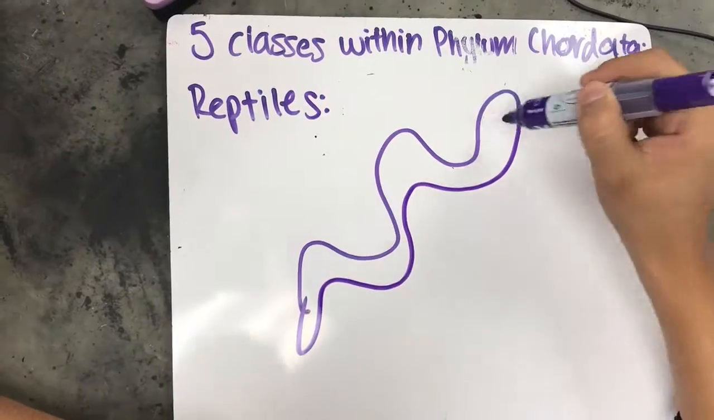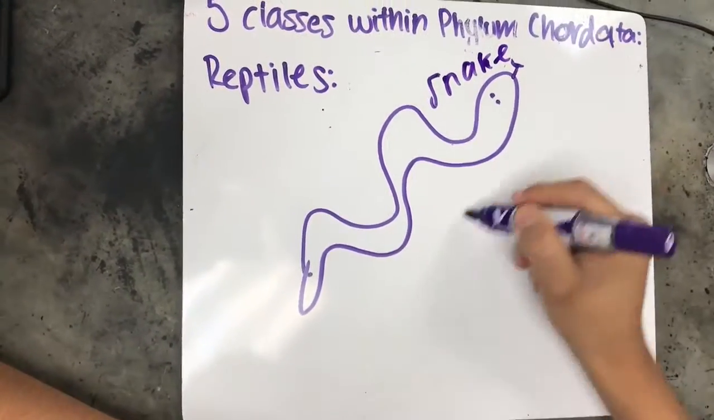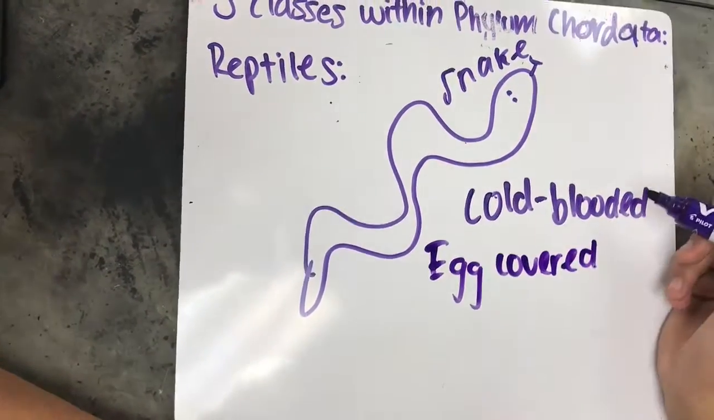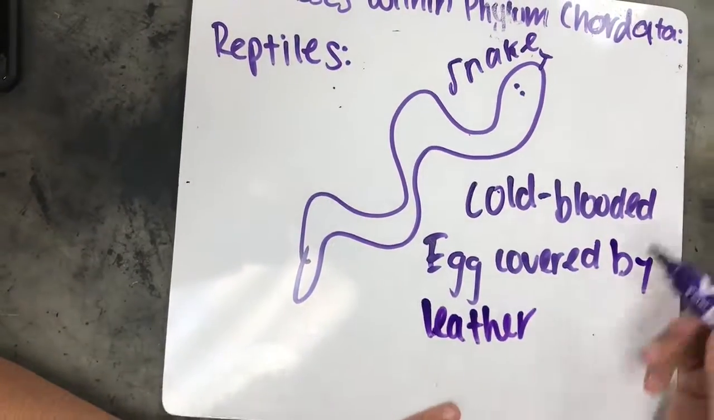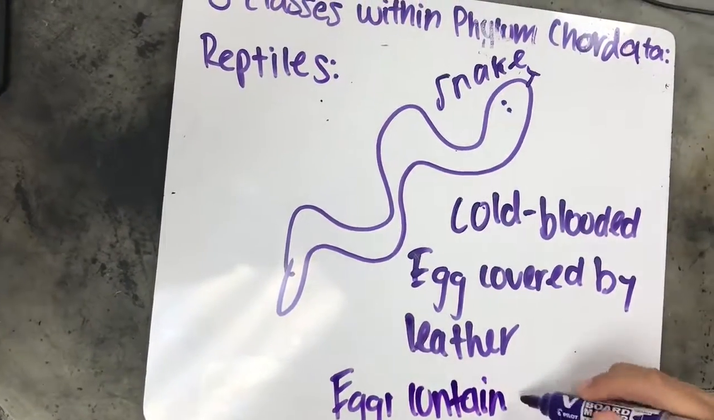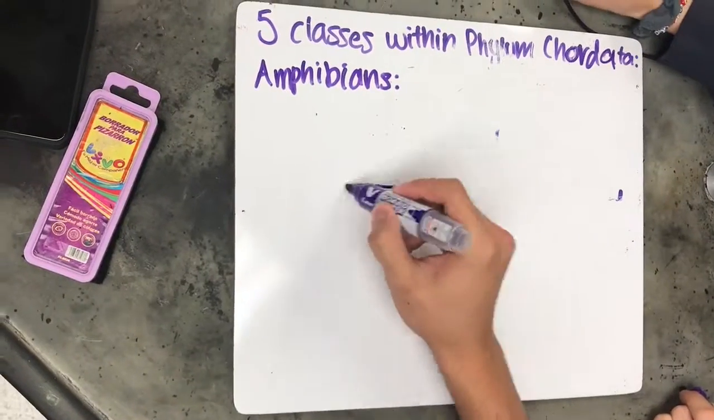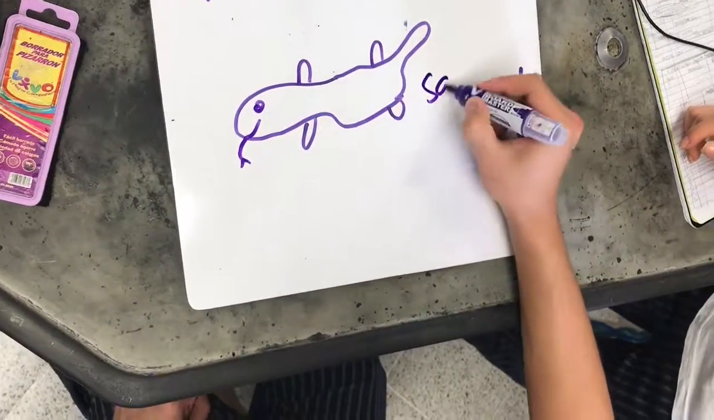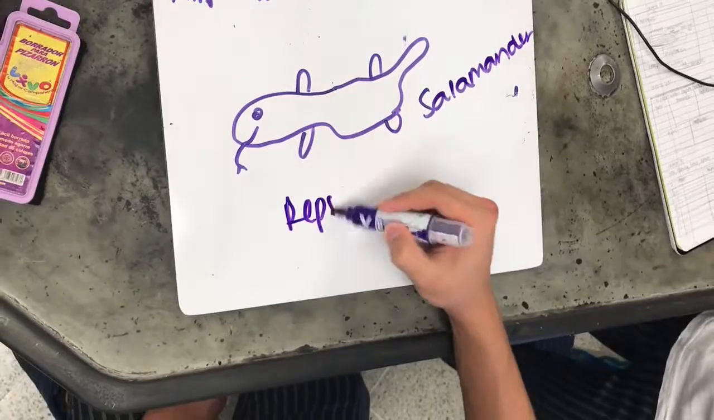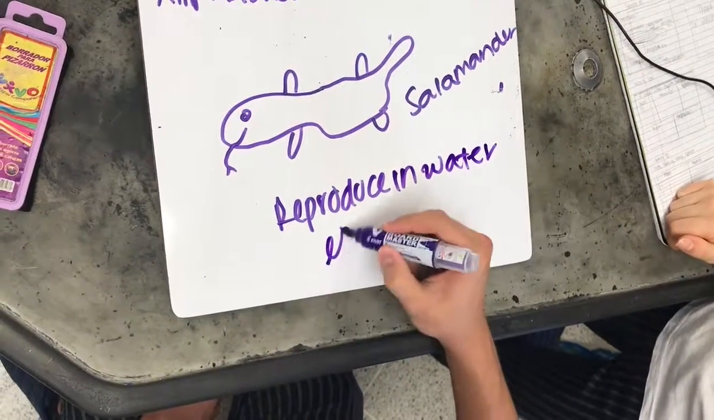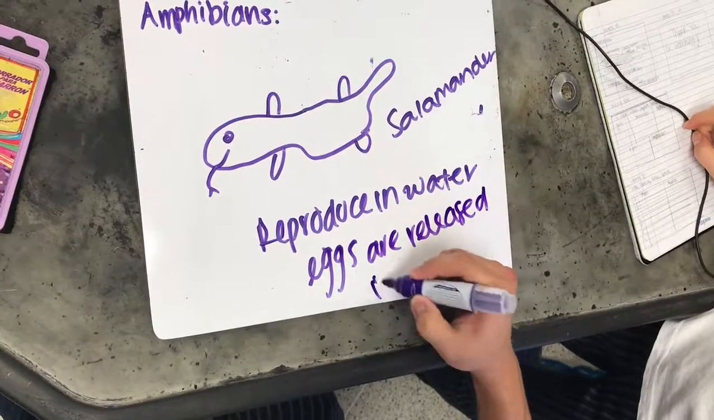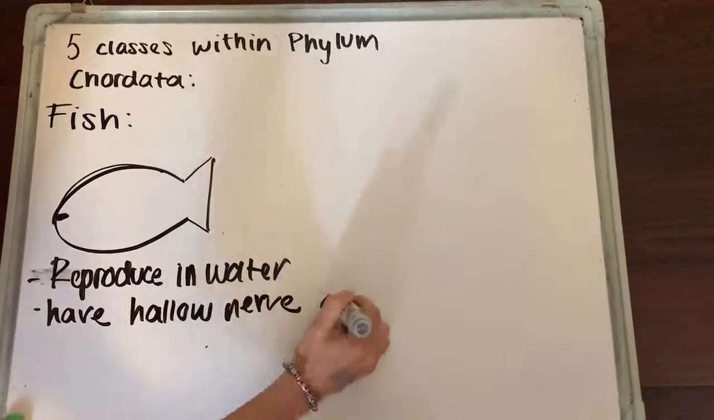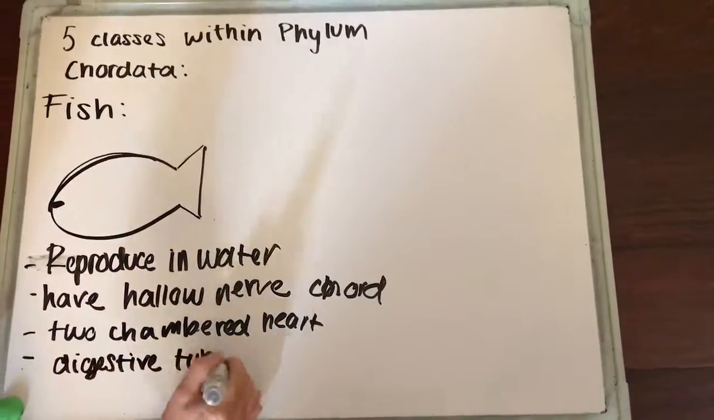Reptiles. They are cold-blooded. Eggs are covered by a leathery shell. Eggs contain nutrients for the development of their embryos. They inhabit every continent except for Antarctica. The three main reptiles are crocodiles, Squamata, and Testudines, and they have dry, scaly skin. Amphibians reproduce in water. Their eggs are released into the water and fertilized outside the female's body. They have permeable skin. The three types of amphibians are Gymnophiona, Caudata, and Anura. Some of the most poisonous species are amphibians. Fish reproduce in water, have a hollow nerve cord, and a two-chambered heart. They have a digestive tube and a post-anal tail.